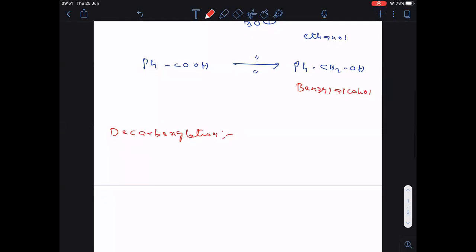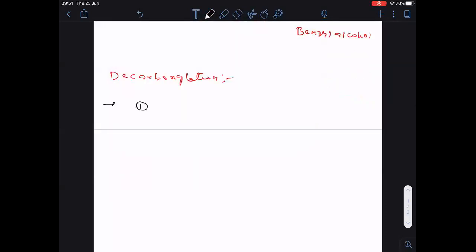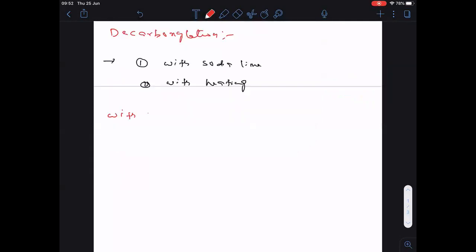Clear? First of all, decarboxylation, two types are there, that I want to mention here. So what are the two types? One is with soda lime, and the other one is with heating. That means the second one doesn't require soda lime, the first one doesn't require heating. Followed? So first, we are going to see decarboxylation with soda lime.